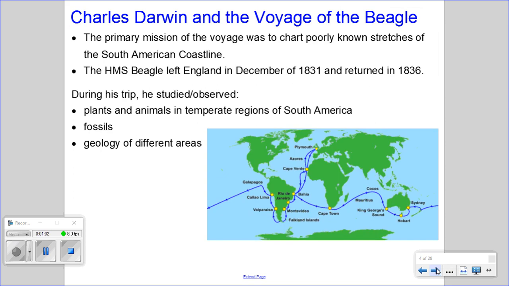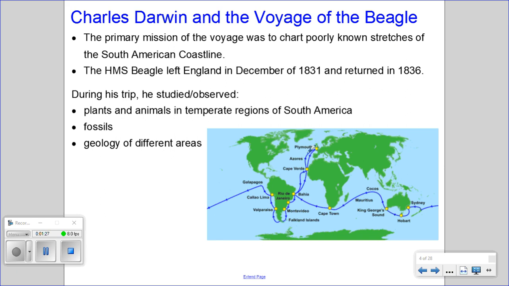Now, the primary mission of the voyage was to chart the poorly known stretches of the South American coastline at the time. The HMS Beagle left England in December of 1831 and spent 5 years traveling around the world, returning in 1836. During his trip, Darwin studied and observed the plants and animals in the temperate regions of South America.